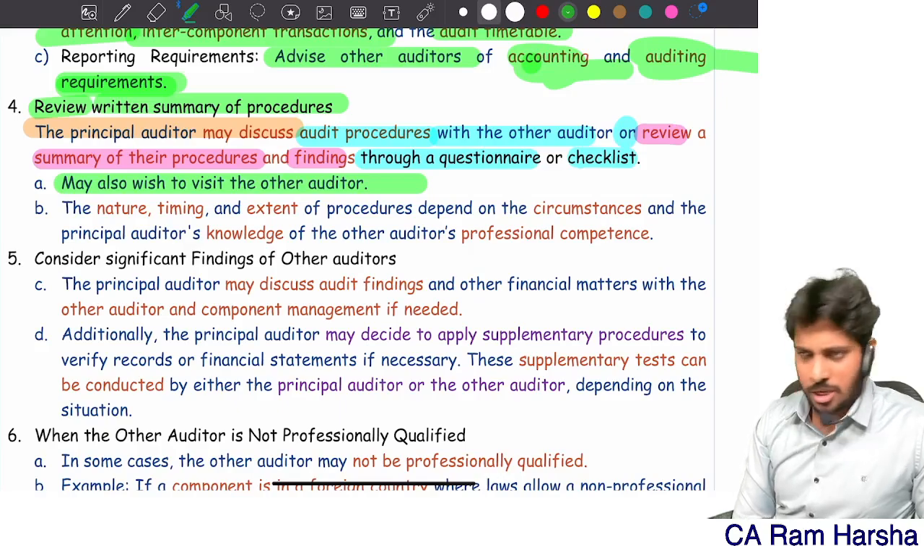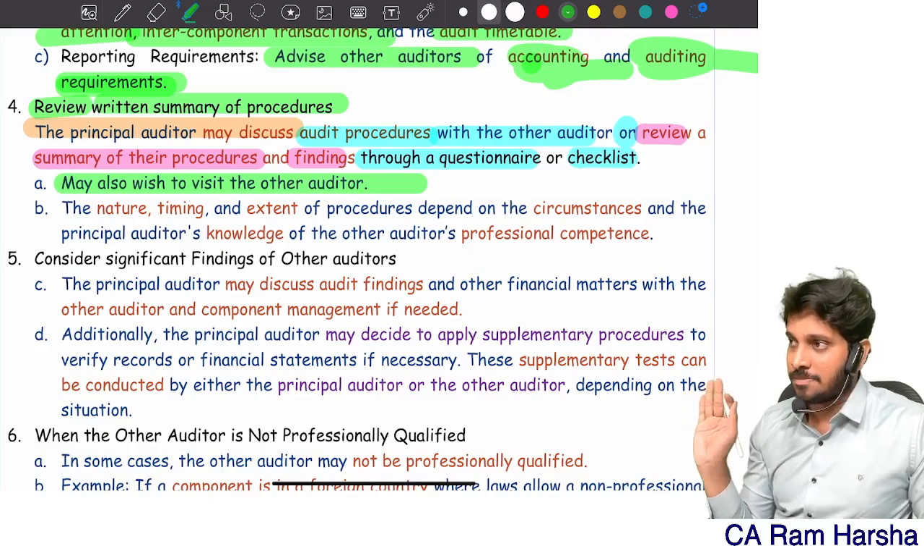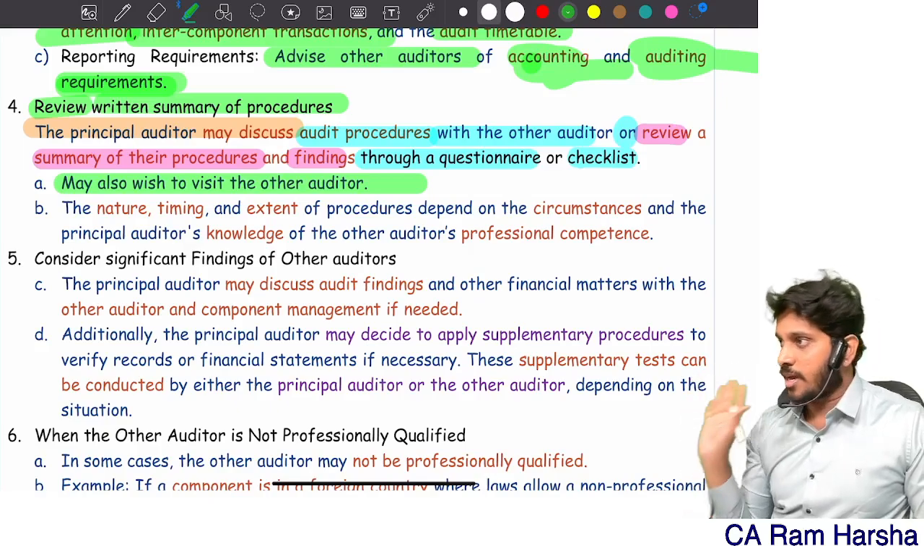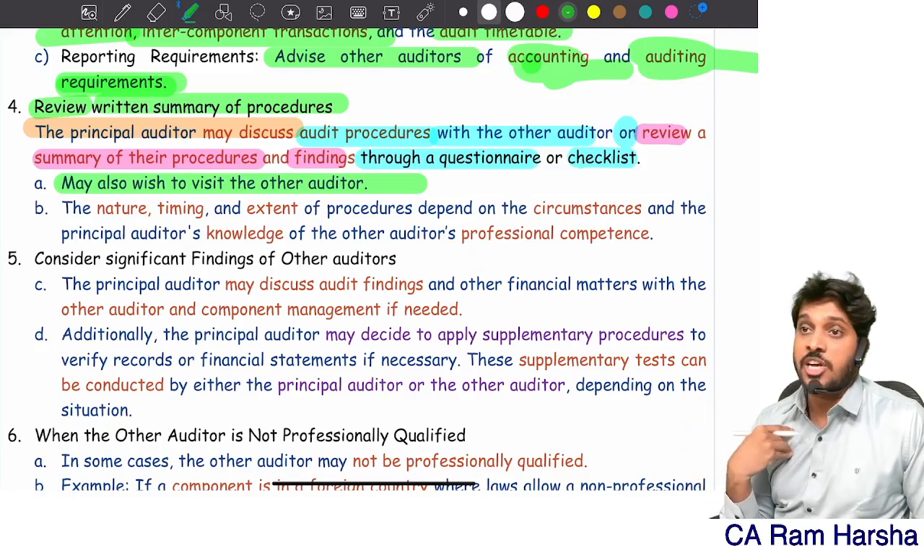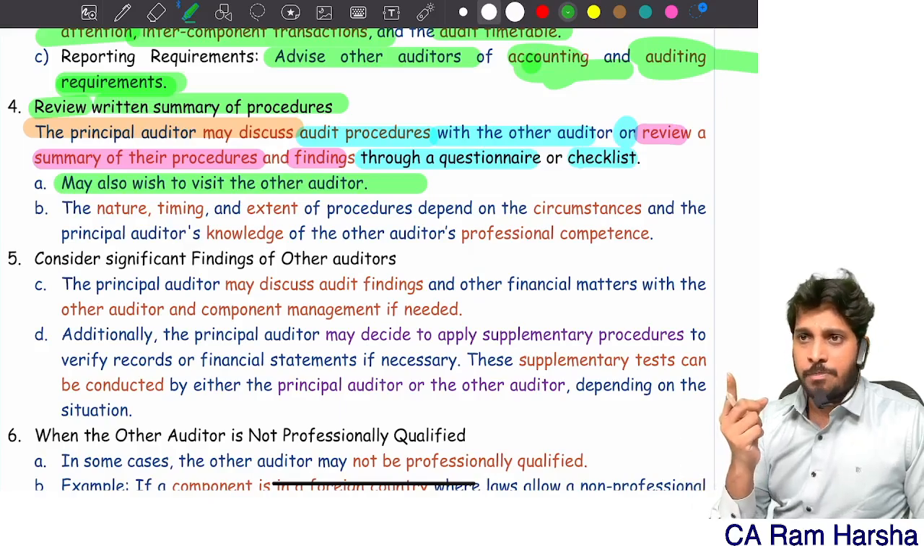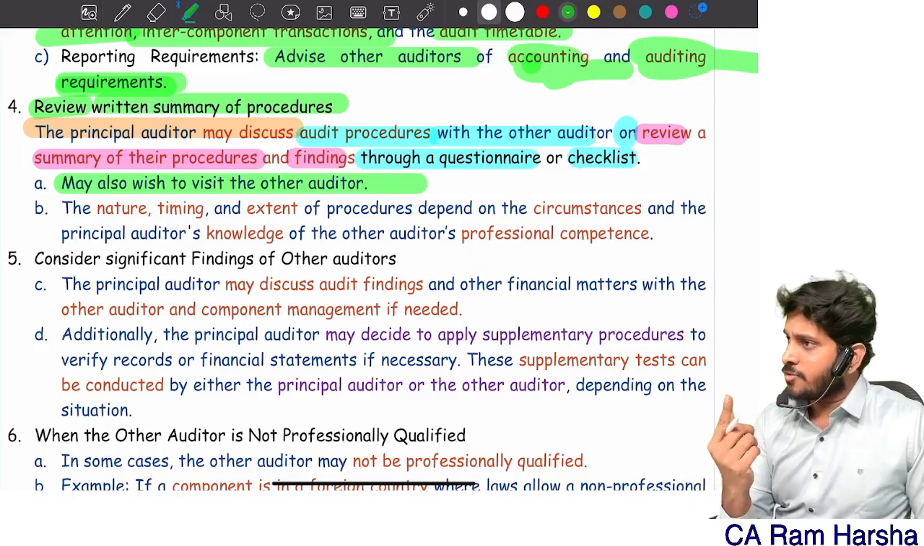Now here one question is, can the principal auditor request working papers, documentation of other auditors? He can. Absolutely he can request, but he can't demand it. If the other auditor decided, sorry, I will not share because my working papers contain my own style of audit procedure which I don't want to reveal to you. Are you a peer reviewer? Are you a quality reviewer? Why should I show it to you?